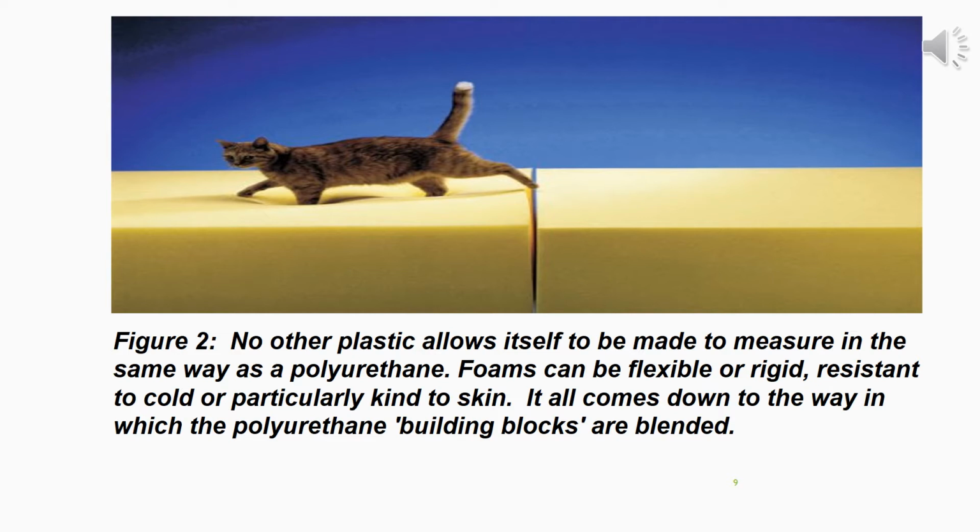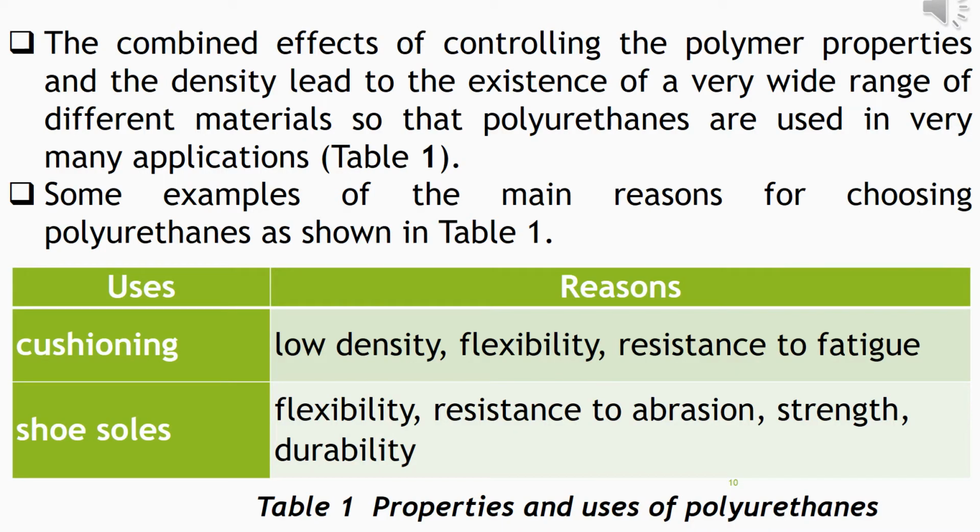So the foams which are used for bedding, for cushioning, for other materials, all these qualities should be there, as they are in polyurethanes. The combined effect of controlling the polymer properties and density leads to a wide range of different materials, so polyurethanes are used in very many applications.